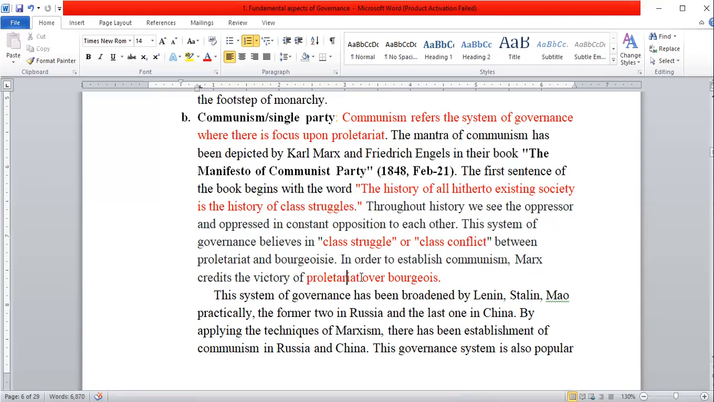They will continue the proletariat. That is why they are trying to eliminate the bourgeois from society. This is what communism believes. They focus too much on poor people.